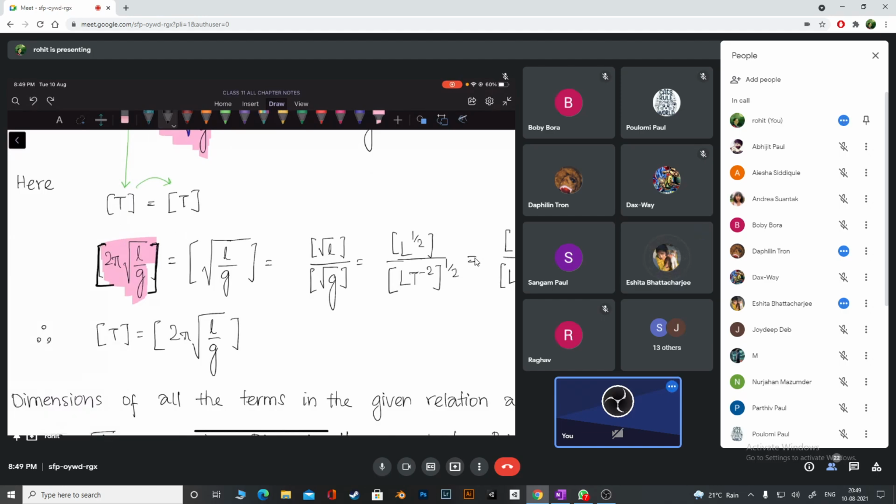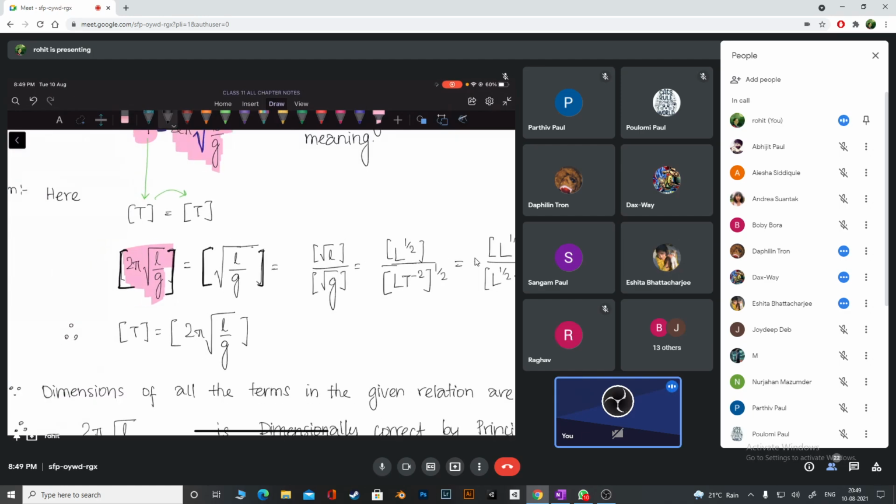2 pi. So not required. Because pi is not going to have any dimensions. Pi doesn't have dimension, 2 doesn't have dimension. Okay. The only dimension term is what? Root over L by G.